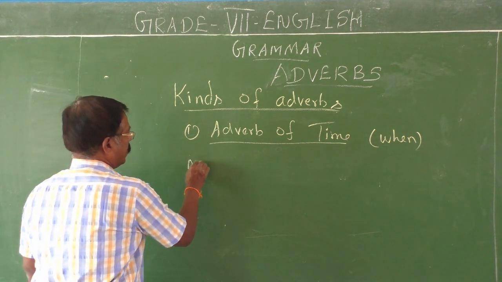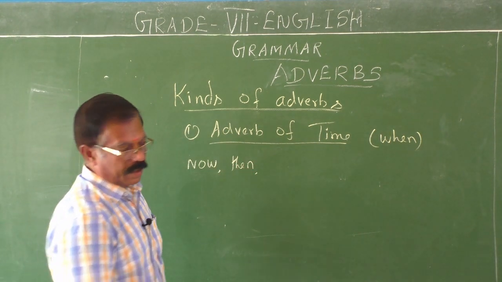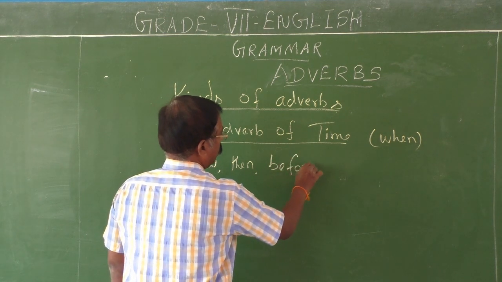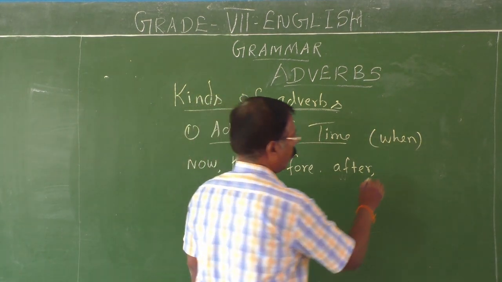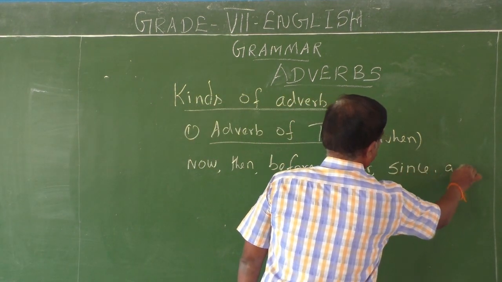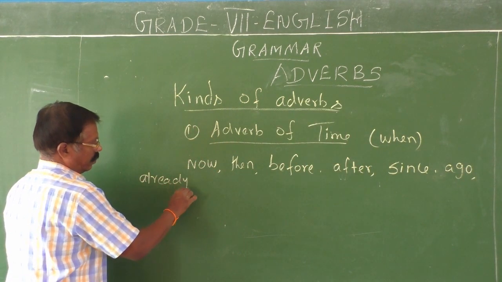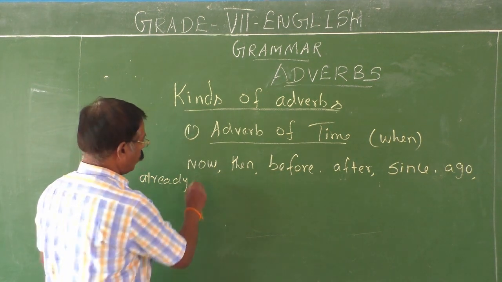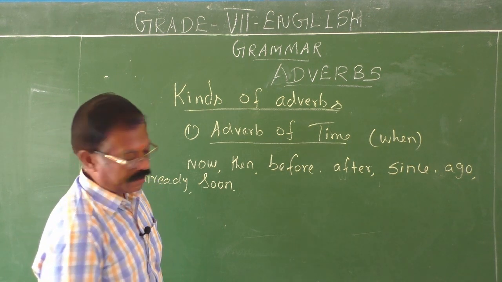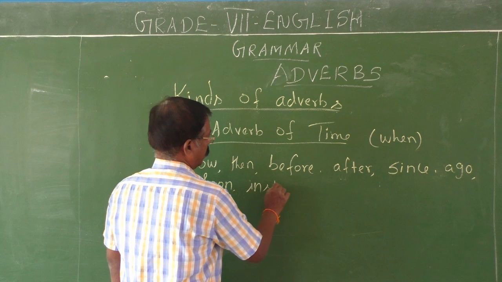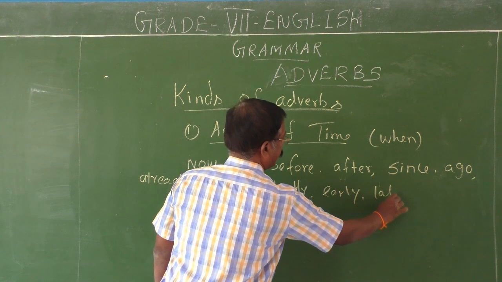See, let me list them. Now, then, before, after, since, ago, already, soon, instantly, early, late.